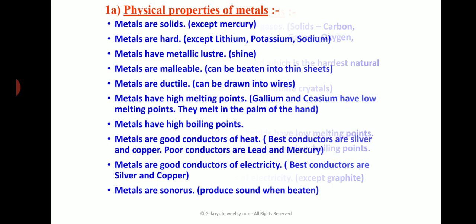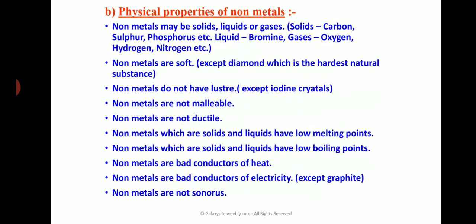The next one, the physical properties of non-metals. All the metals are usually in a solid state, but the non-metals are in a solid, liquid or gaseous state. Non-metals are present in all three states, but most metals are solid except mercury.